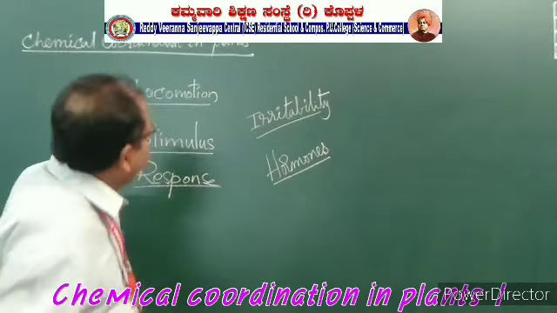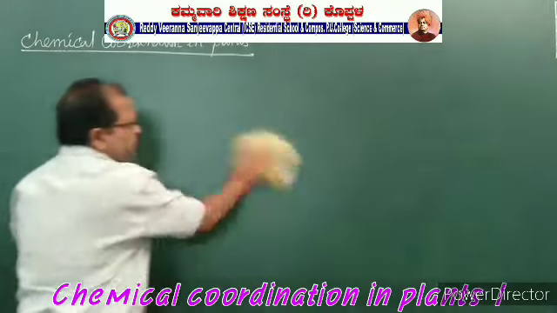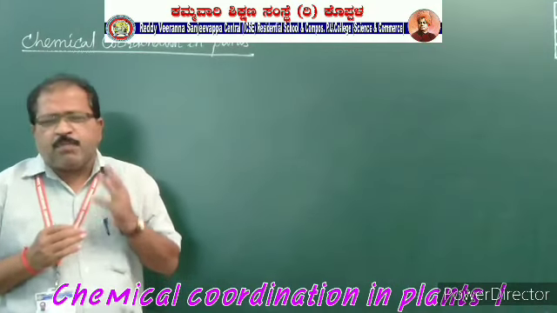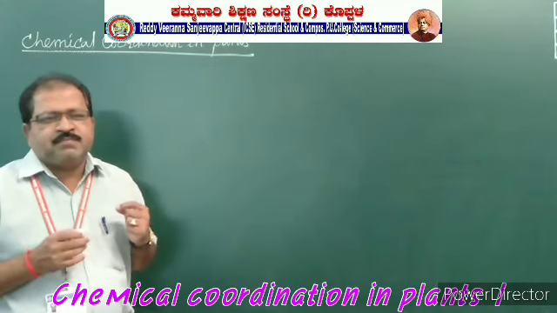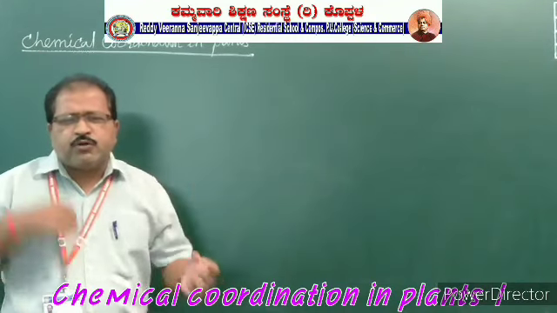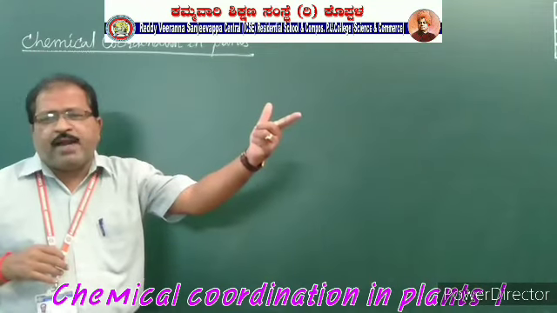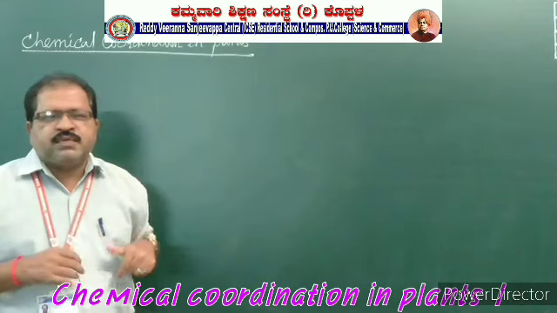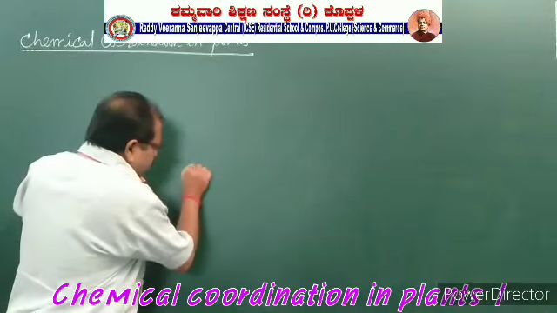As I told you already, the chemical coordination is taking place in the plant body. That means some chemicals are secreted in the plant body. Those chemicals are called chemical messengers. They will take the information, the message, from one part to another part, or to a particular area of the plant body. These messages will be taken by these hormones. That's why these hormones are also called chemical messengers.